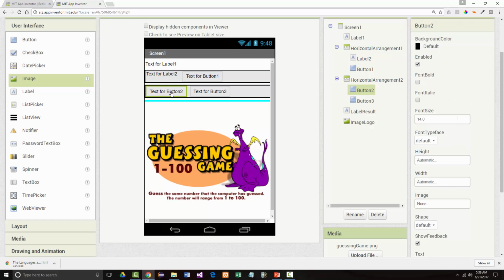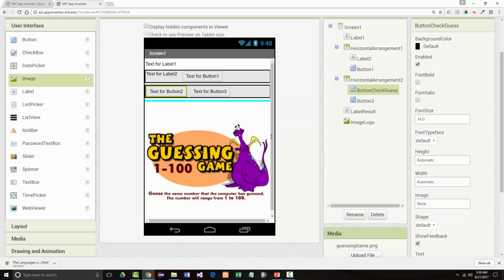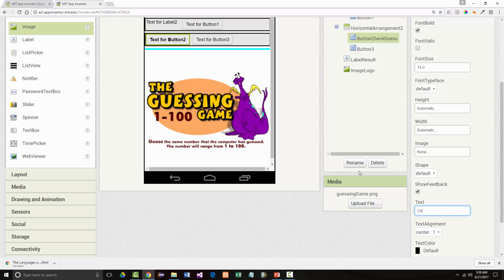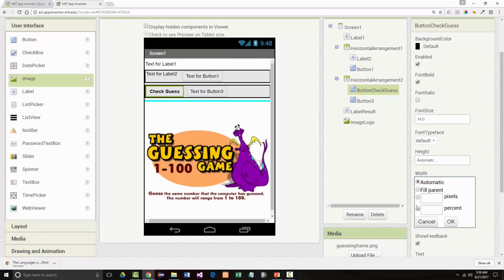Our first button is going to be called button check guess, because that's what we're going to do, check the guess the user made. Let's bold the text that's in there and check guess. And let's make the width a percentage, about 48%.